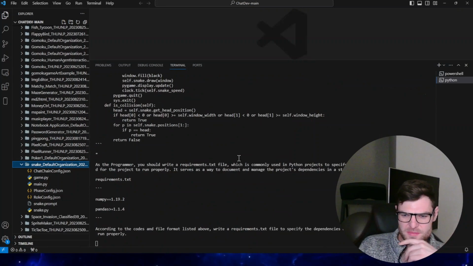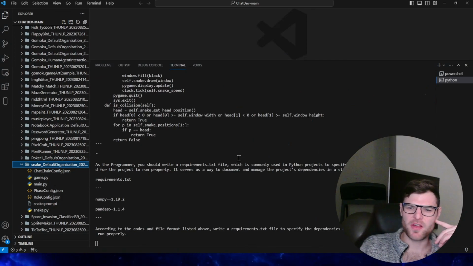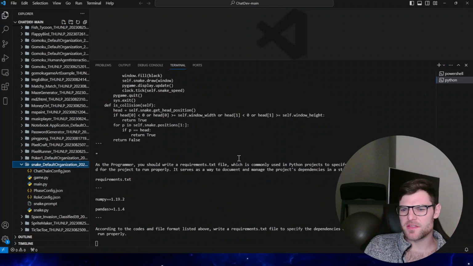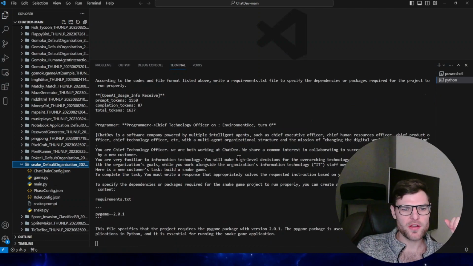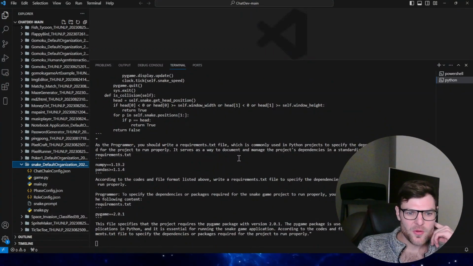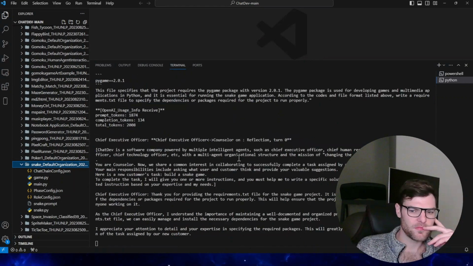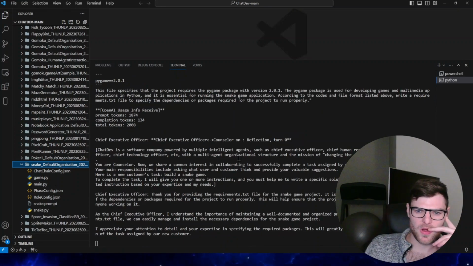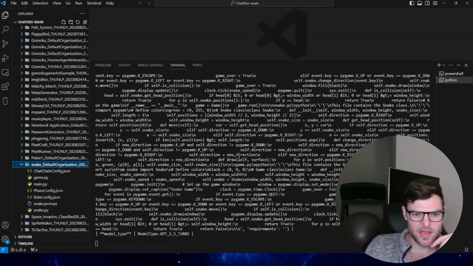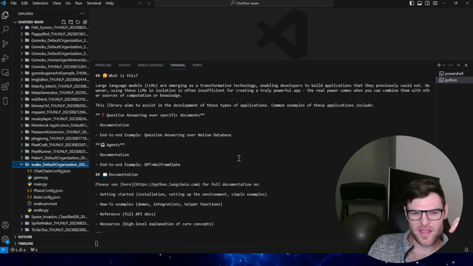Write requirements to specify dependencies. As a programmer, you should write a requirements.txt file, which is commonly used in Python projects to specify the dependencies or packages required. Okay, we got more loading here. Summary conclusion. Oh, I think this is the final piece. Oh, this looks good. End-to-end example.